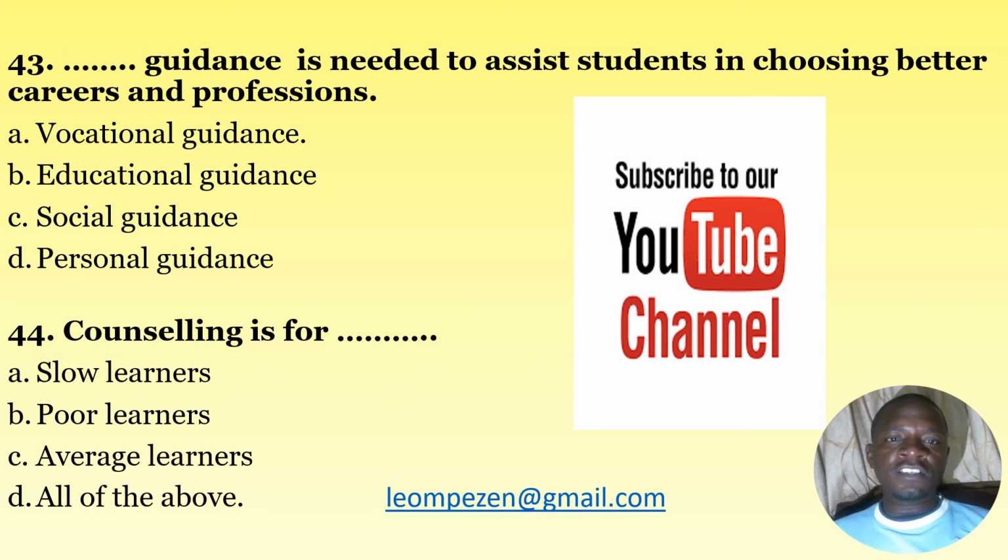Dash guidance is needed to assist students in choosing better careers and professions. A, vocational. B, educational guidance. C, social guidance. D, personal guidance. Dash guidance is needed to assist students in choosing better careers and professions. So the correct answer would be A, vocational guidance.